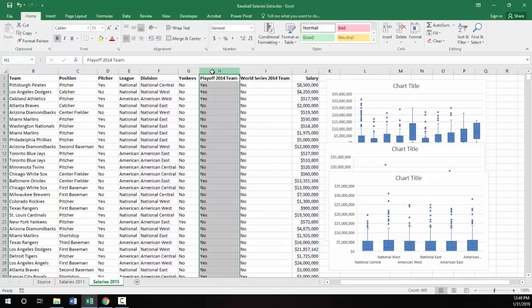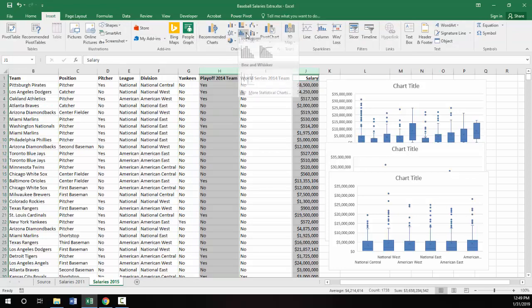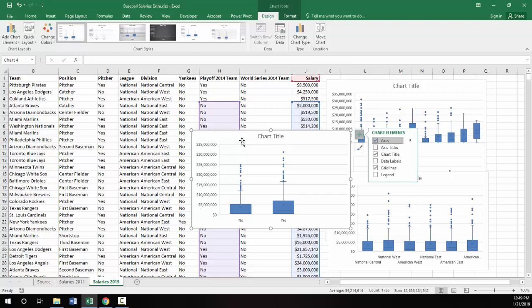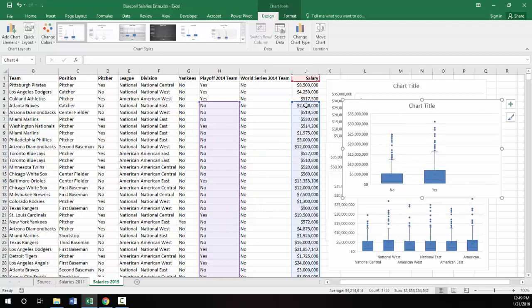Do playoff teams spend more than non-playoff teams? Well, on average, a little bit more, and there are some outliers. So these give you some general ideas about what you can do.